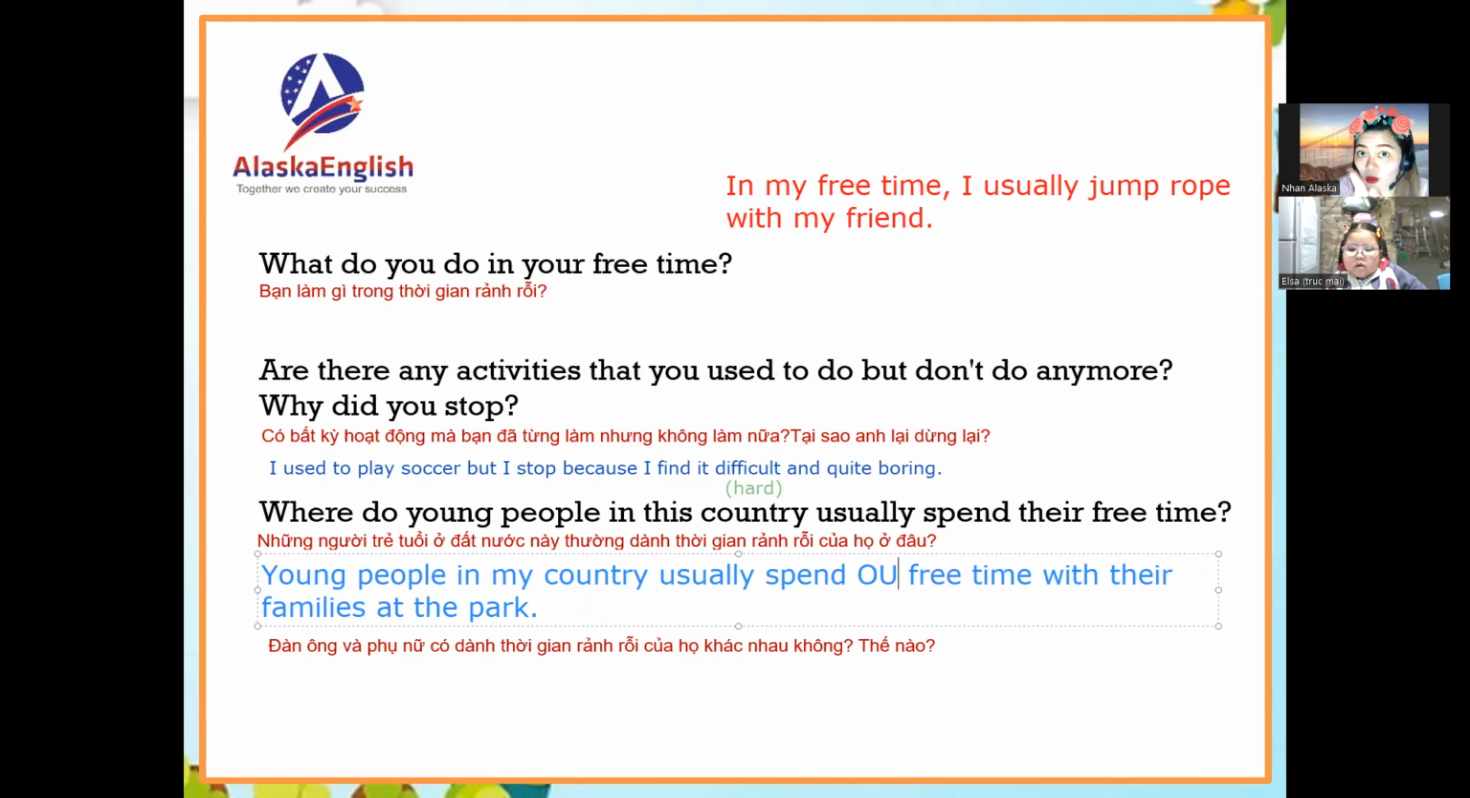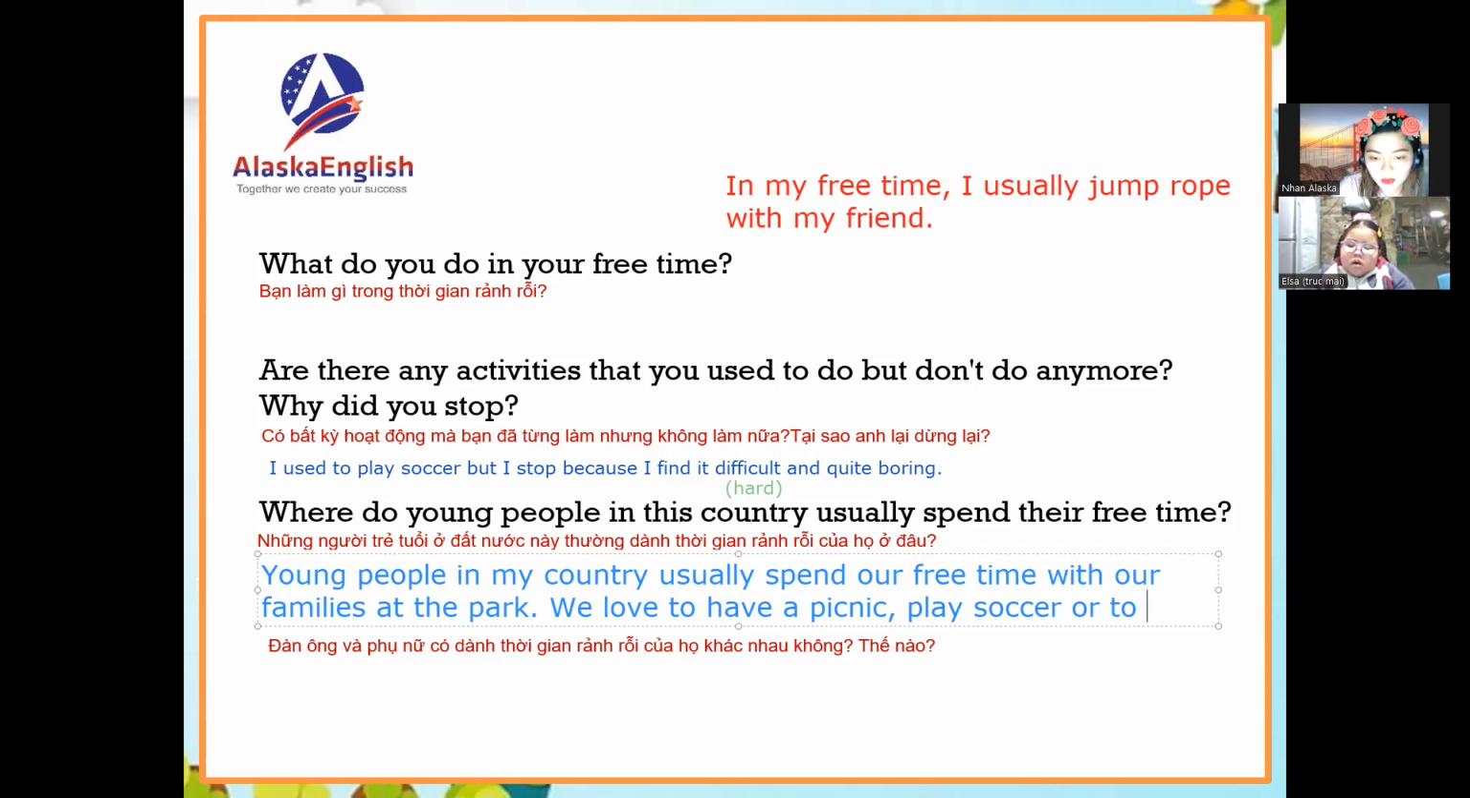Young people in my country usually spend our free time, because you're also young, right? You are included in this one. Young people in my country usually spend our free time with our families at the park, okay? Because you are also a kid. You say, we love to have a picnic, play soccer. What else? Fly a kite. We love to have a picnic, play soccer, or fly a kite. Wow, you're giving me interesting answers. That's a good one, Elsa.